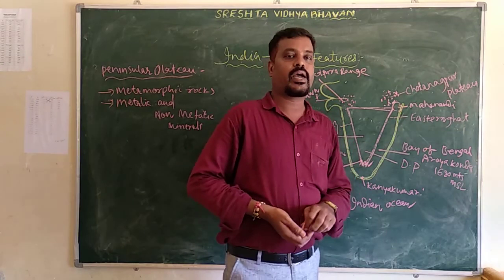In the west part, there is one plateau, called the Malwa Plateau. In the east part, near the Bengal region, there is one plateau, called the Chota Nagpur Plateau. And in the south part, we have a plateau known as the Deccan Plateau. This region is known as the Deccan Plateau region.